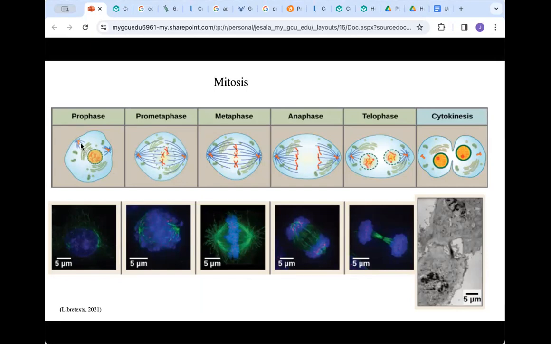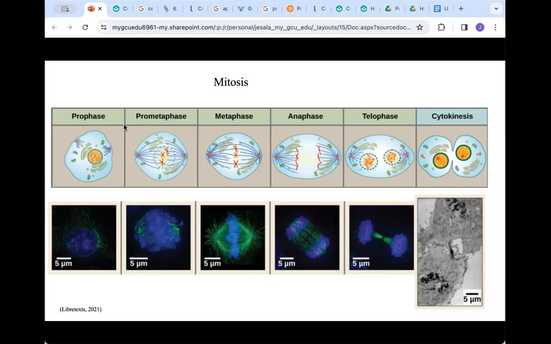You can see the spindle fibers attached to the red dot here, which is the centriole, and those spindle fibers are preparing to attach to the sister chromatid in a later phase. In this prophase, the nuclear envelope also begins to disappear to make way for our chromosomes. The centrosomes move to opposite poles of the cell.